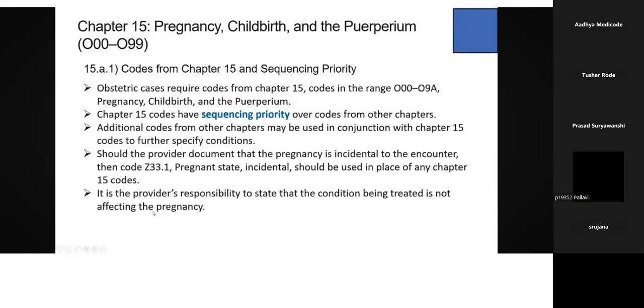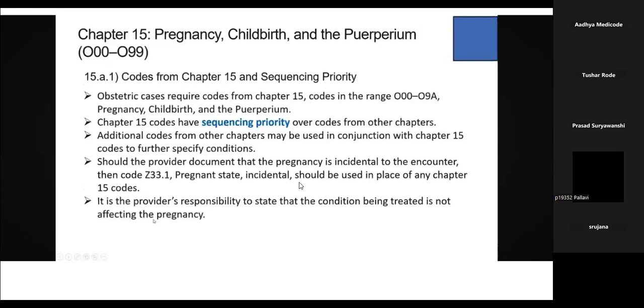Every time you are doing pregnancy related conditions, pregnancy records, there should be a sequencing priority, and the sequencing priority will go to the O series only. Sequencing priority goes to the O series over the other chapter codes. Additional codes from other chapters may be used in conjunction with the chapter 15 codes to further specify the conditions. So what does it mean?